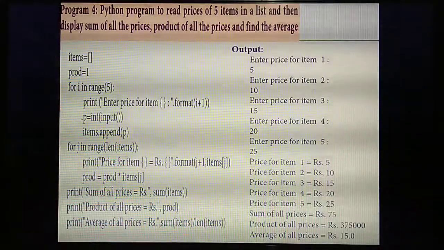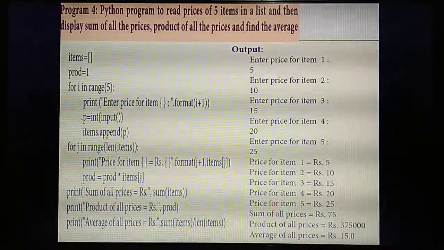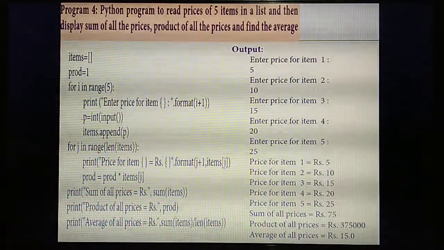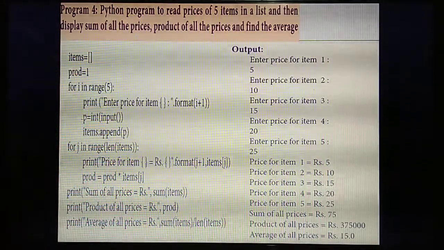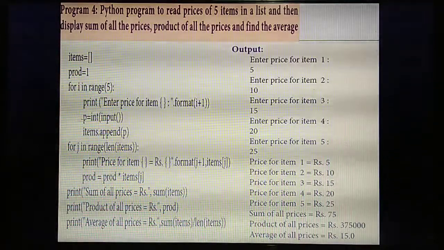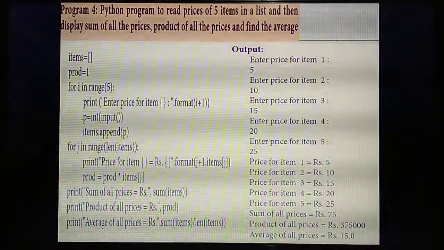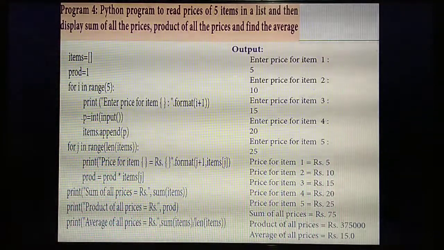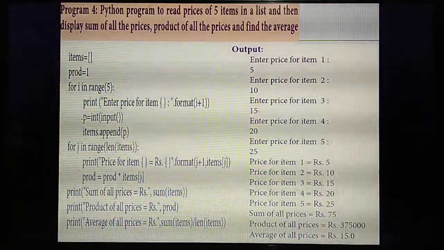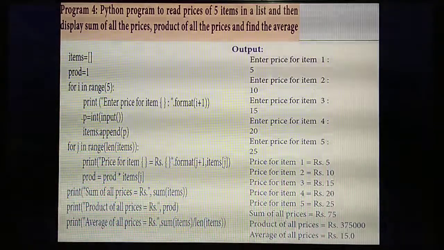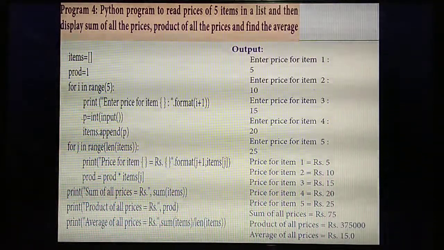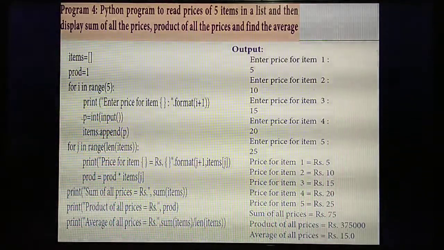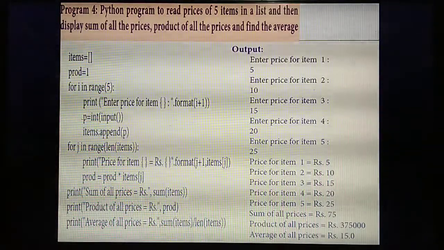Please understand and study. Once more I am telling. So first you are going to create. So what's the question? Actually you are going to purchase 5 things, and you are going to enter the prices for all the 5 things, and also you are going to find the sum, product as well as average. Okay, for that initially you are creating a list called items. Initially there are no elements, so an empty list. Next you are going to find the product. Initial value you are setting as 1. Okay, so first what's the next step?